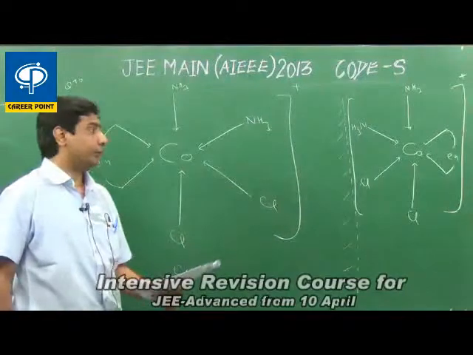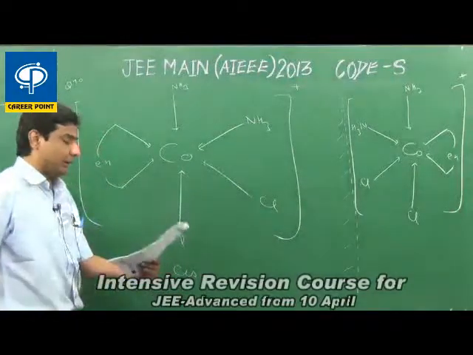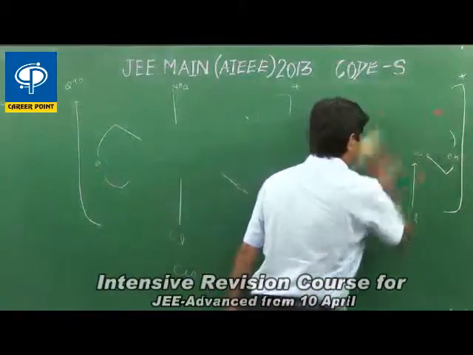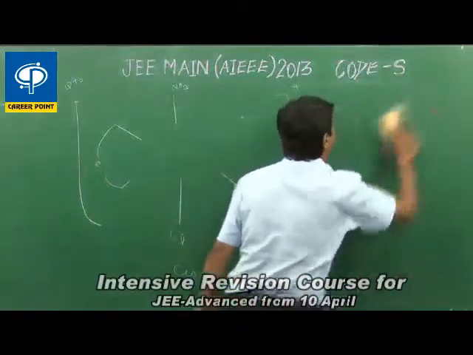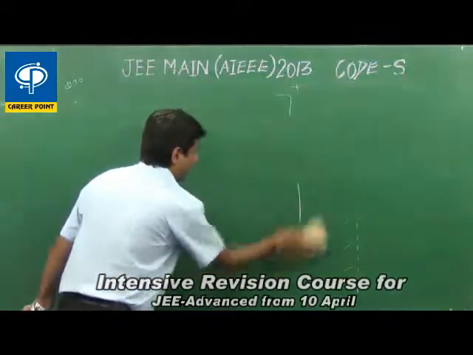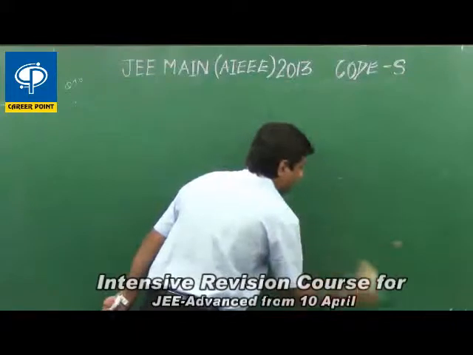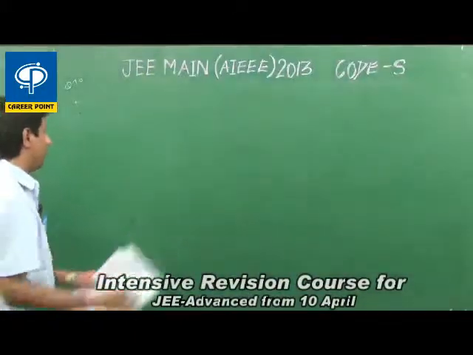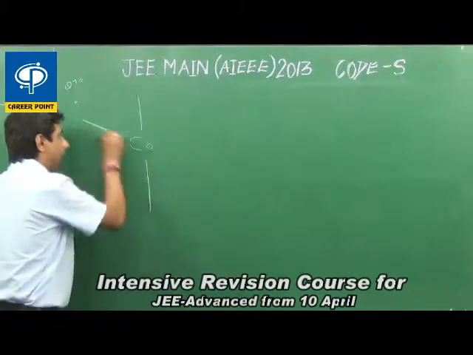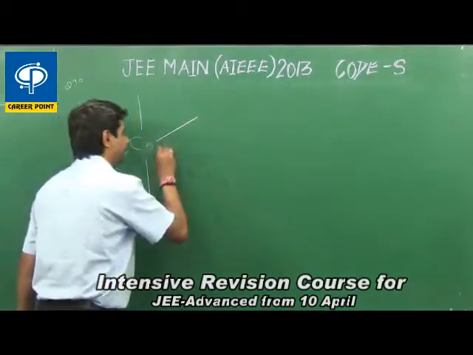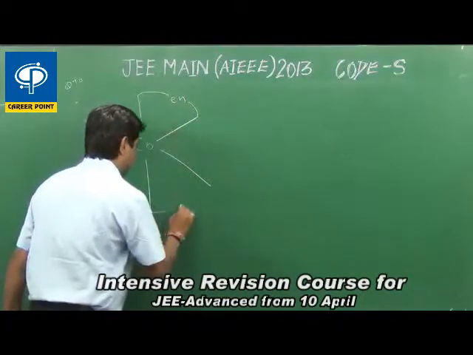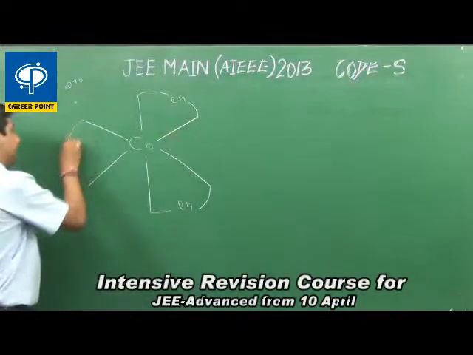The other option, option number 3rd, says that cobalt is attached to 3 symmetrical bidentate ligands. We all know en is a symmetrical bidentate ligand.